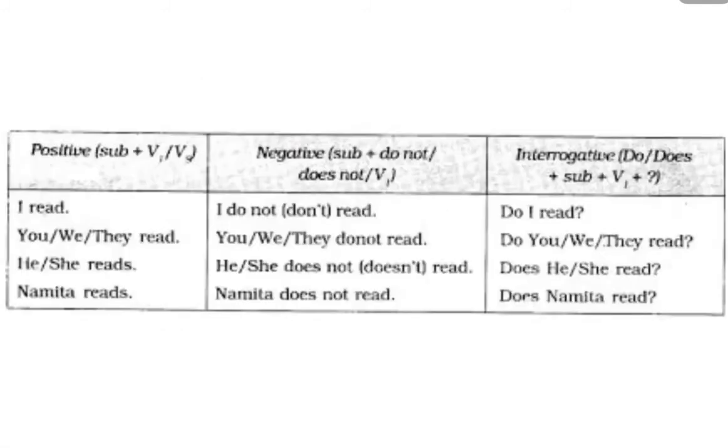Some more examples are there. You can see positive, negative and interrogative. In positive, I read. Negative, I do not read. And interrogative, do I read? You, we or they read. Negative, you, we or they don't read. And in interrogative, do you, we or they read?